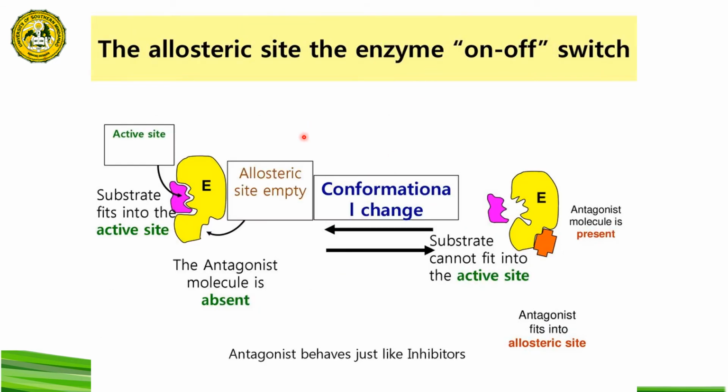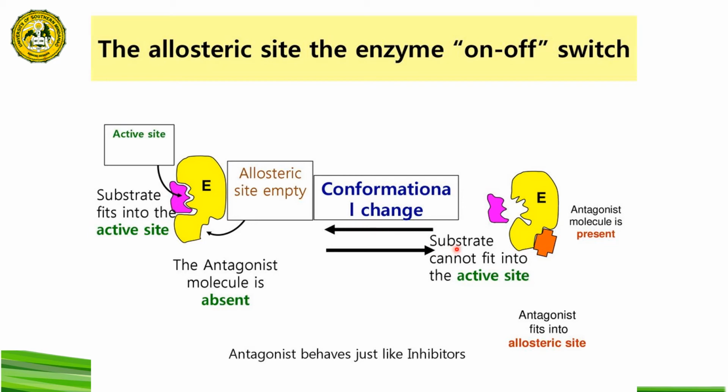This is another representation of the allosteric inhibition of the enzyme that is usually similar to that of the receptor. This is the enzyme E, and it has two sites, the active site and the allosteric site. In this figure, the antagonist molecule is absent so that the substrate will be able to fit into the active site.